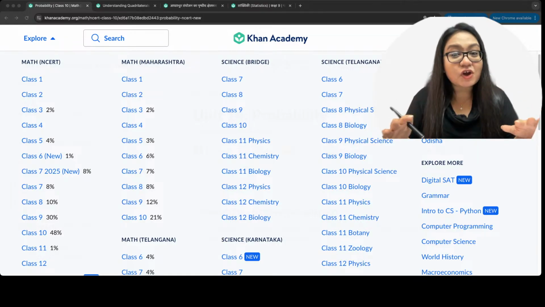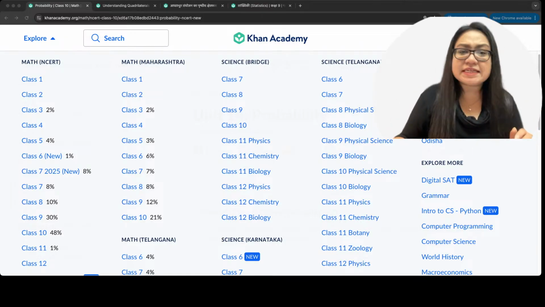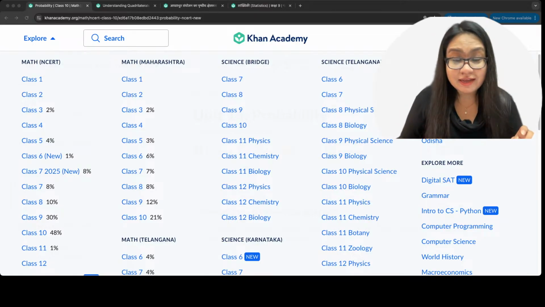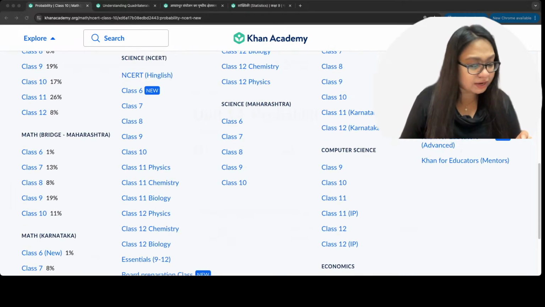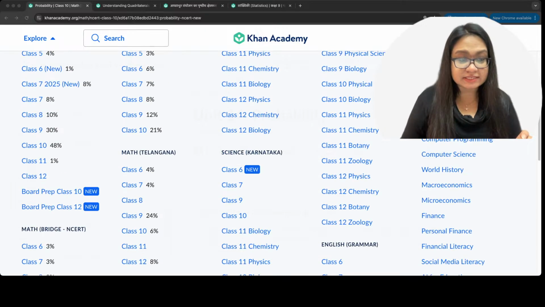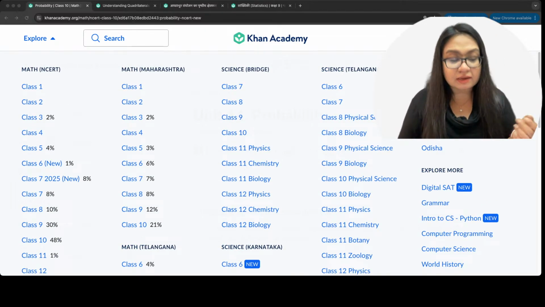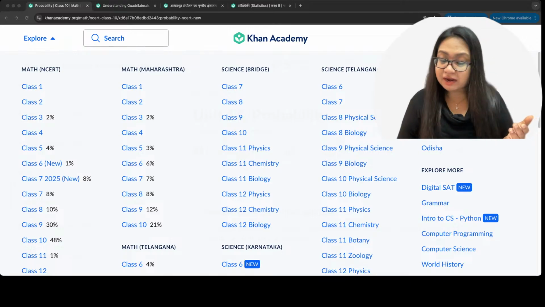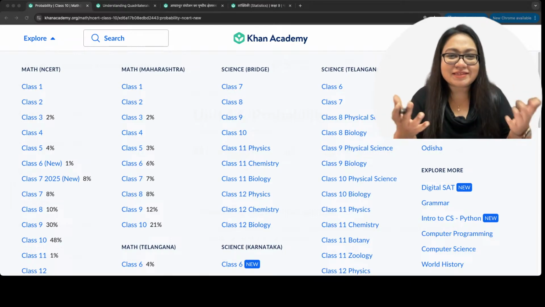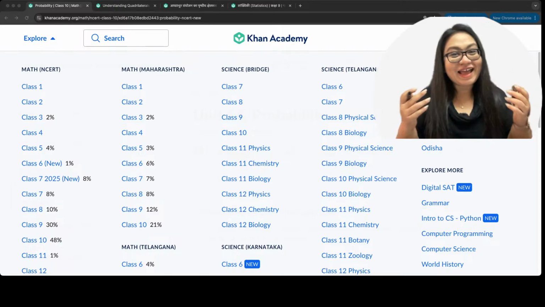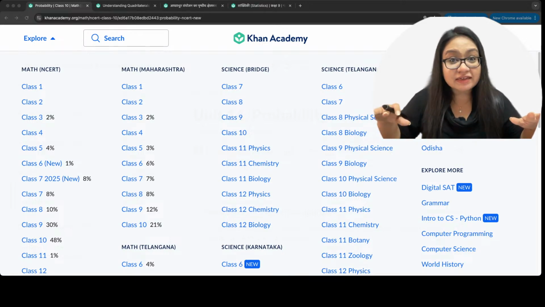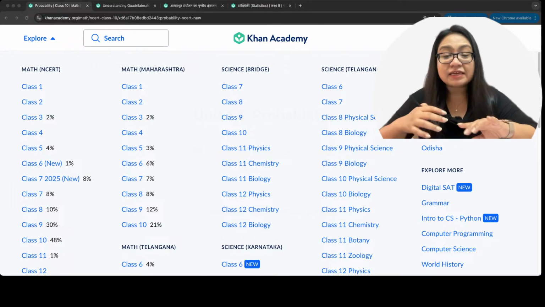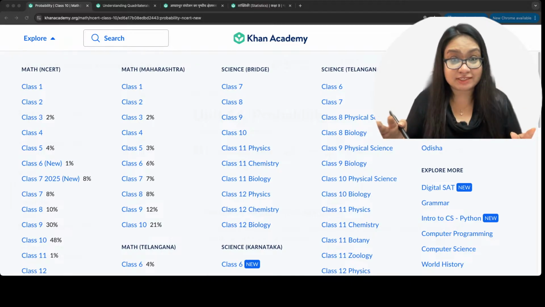All of this is the landing page, by the way. This is where you land when you log in. And this page actually tells you all the content that is here. You can see different state boards are here, math and science, entire. We have Punjab, Uttar Pradesh, Maharashtra, Assam, Odisha, along with the CBSE NCERT, of course. And everything in here, the videos and the worksheets, is completely free of cost.